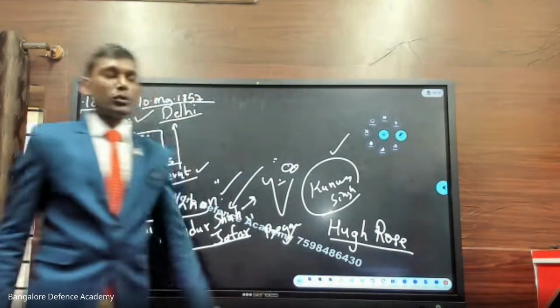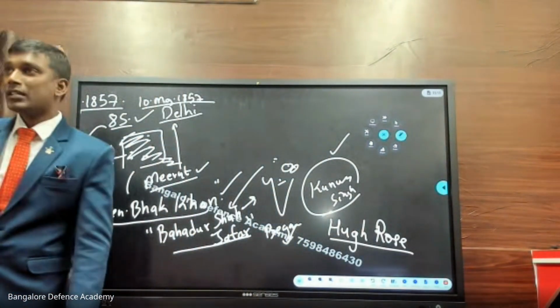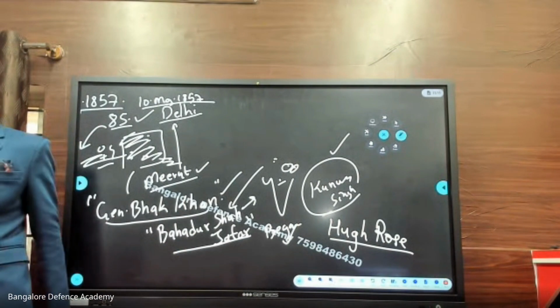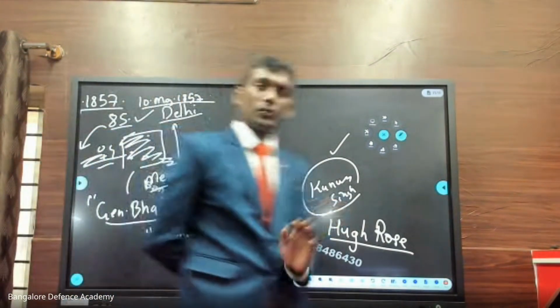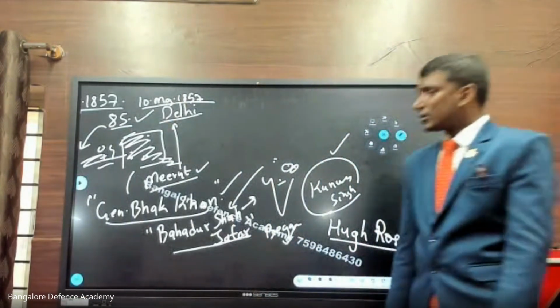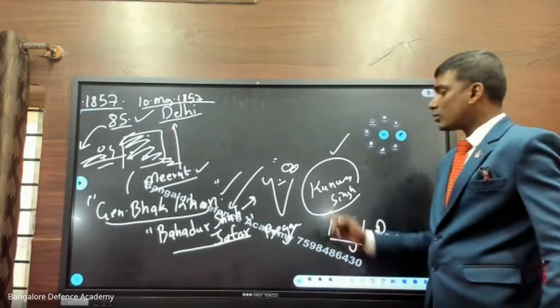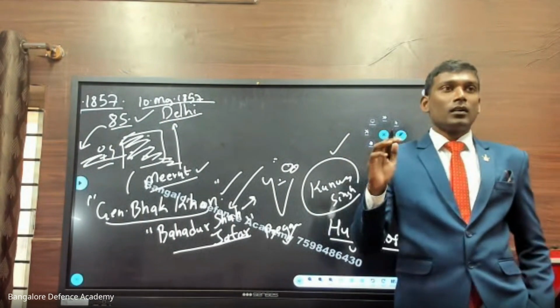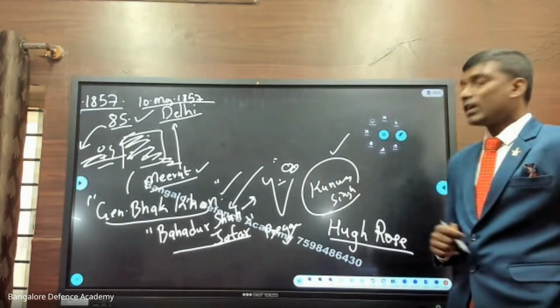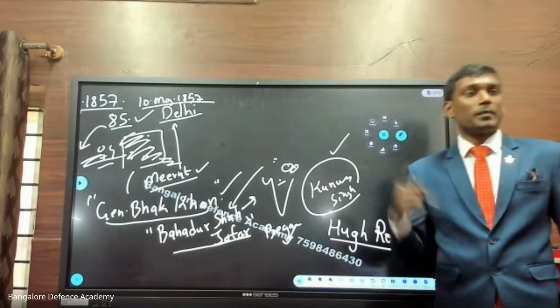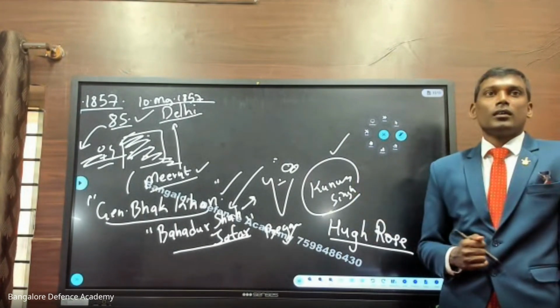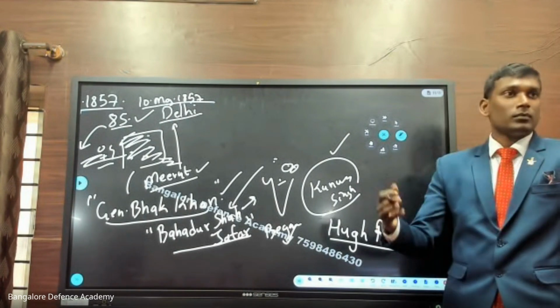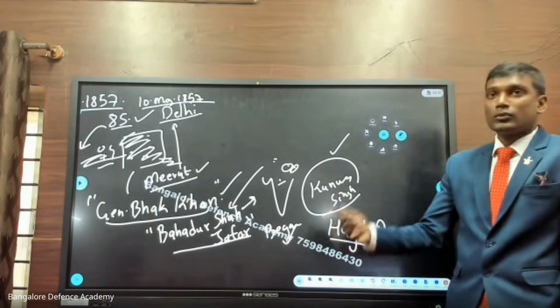So now this Hugh Groves, he challenged Rani Lakshmibai to surrender because already the East India Company forces had surrounded the fort, and now she had no other option. Lakshmibai had no other option rather than surrendering. When this announcement was made, Rani Lakshmibai had a best friend. Her name is Jalkari Bai. So Jalkari Bai says, Rani Lakshmibai, I will go first. I will dress like you. I will go first. So she goes first.